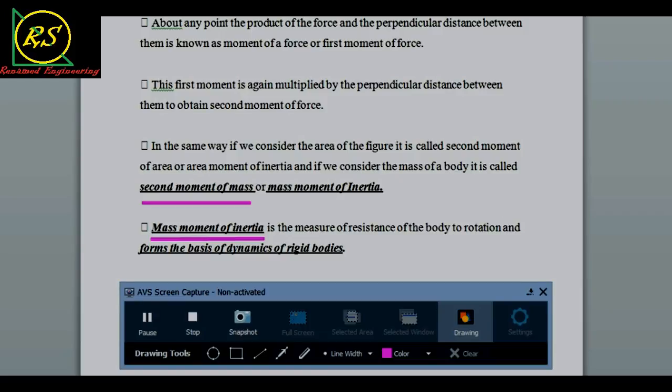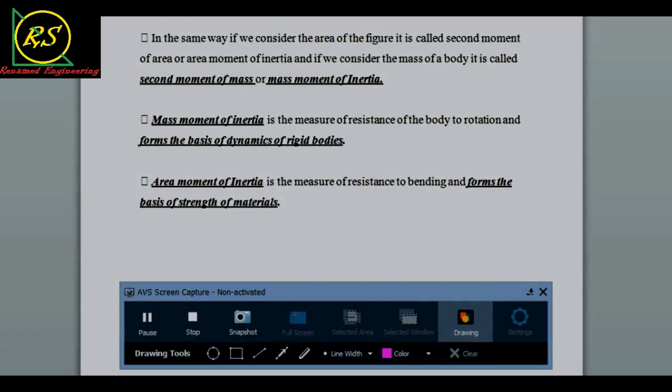What is the difference? One is considering the dynamics, the rotation part, and the other is about resistance to bending and forms the basis of strength of materials. So one is resistance of the body to rotation, and the second is resistance to bending. This is the basics of dynamics, and this is where strength of materials comes from.